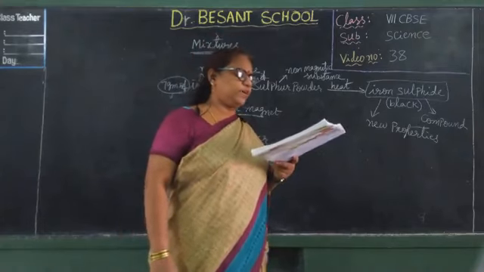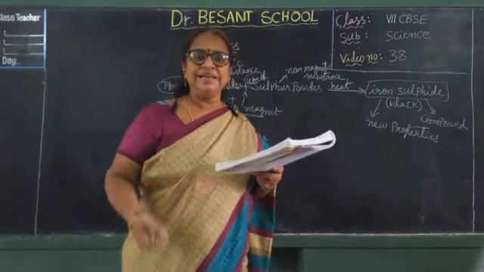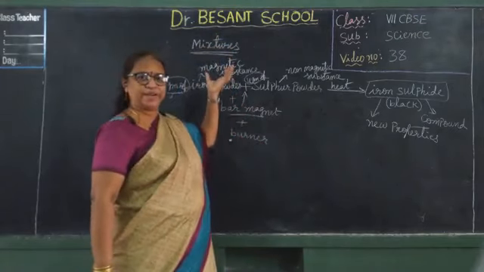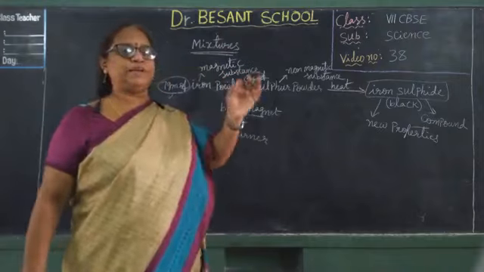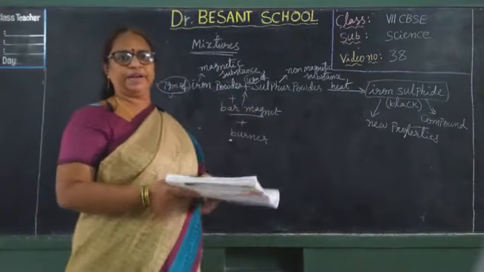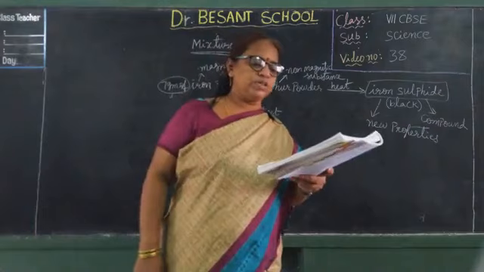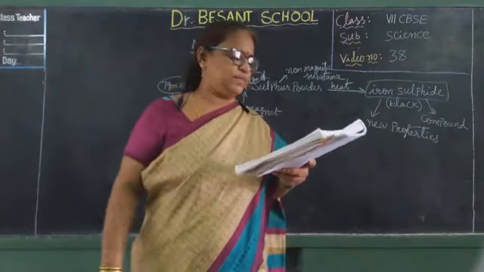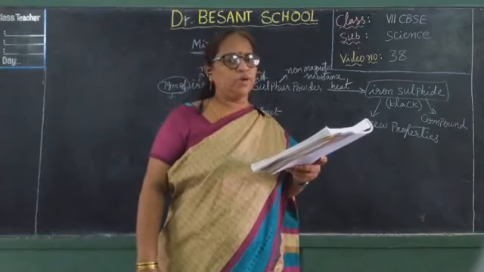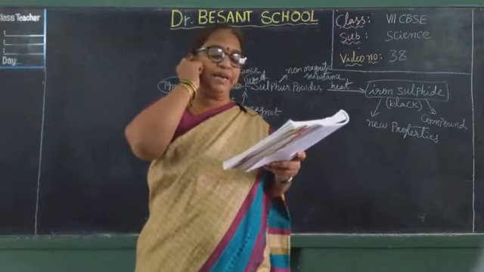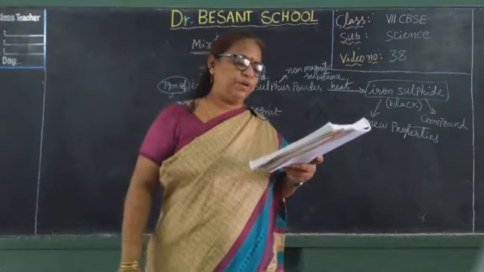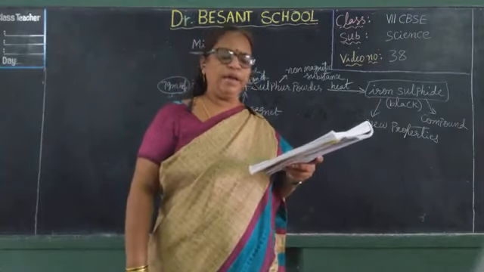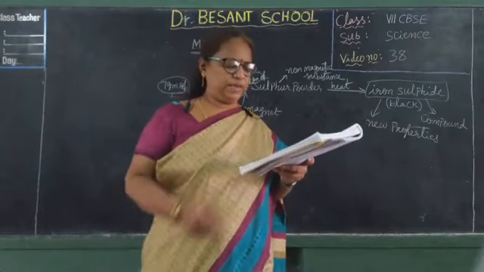Separation. The constituents of a mixture can be easily separated by simple physical methods. By bar magnet we have separated the iron, isn't it? Whereas the constituents of a compound cannot be separated by simple physical methods. Examples: air and soil are examples of a mixture, whereas salt, sugar and carbon dioxide are examples of a compound. Am I clear, children?